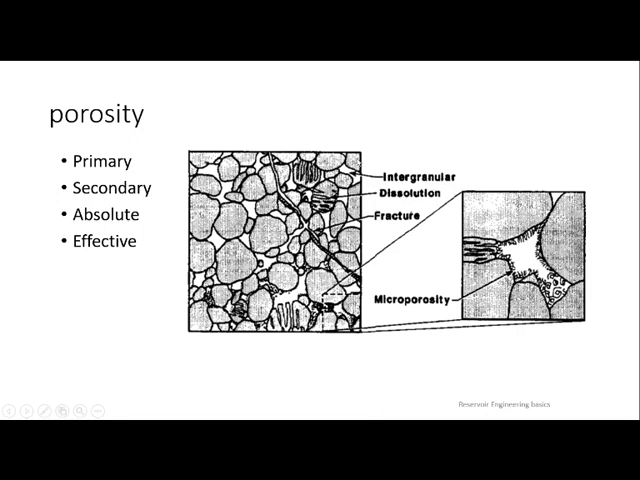Intragranular, which is in between the grains, the pore spaces is known as intragranular. Dissolution, which is inside the grain, the porosity is known as dissolution. Fractures, as you can see, it looks like a fracture. So that is the fracture porosity, which can contribute to permeability, which will help you to produce a good amount of oil also. And microporosity, that is like you can see here, this section was magnified so that you can see little hairline structures.